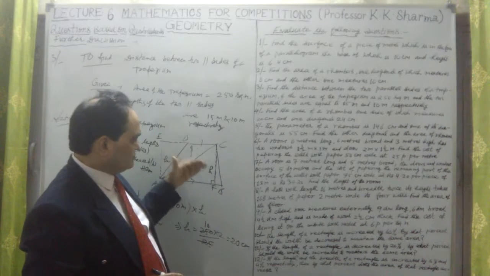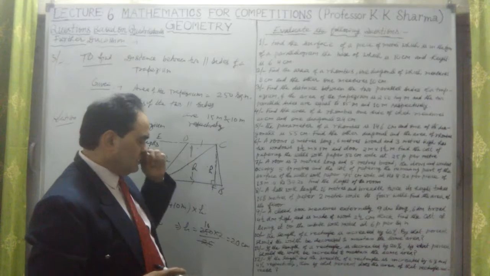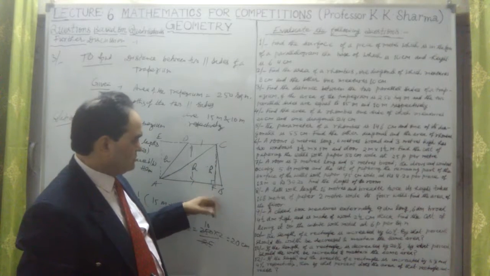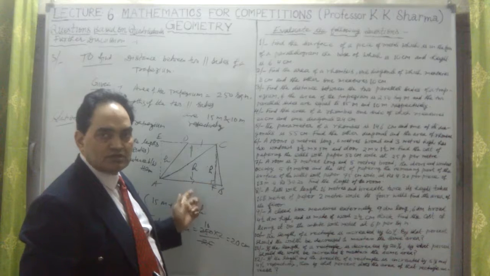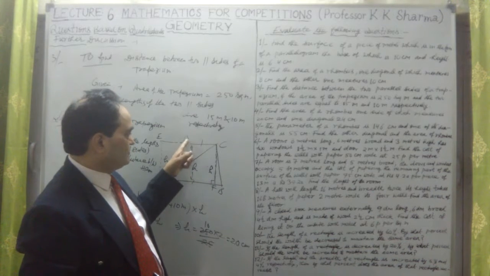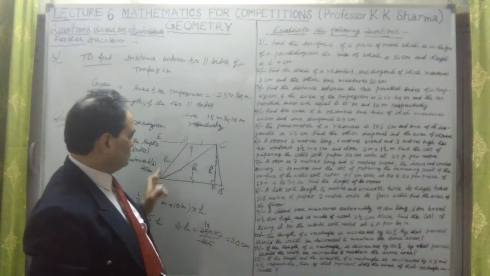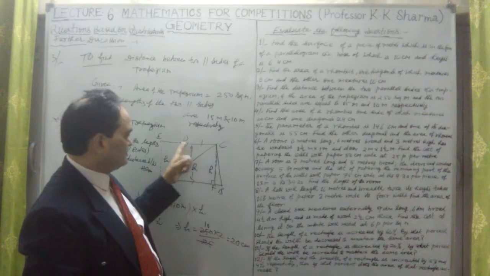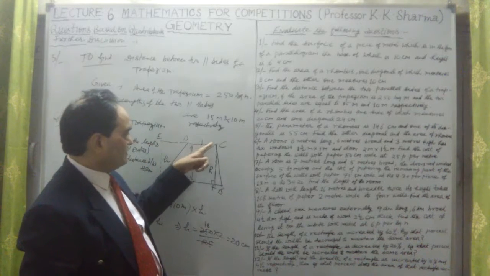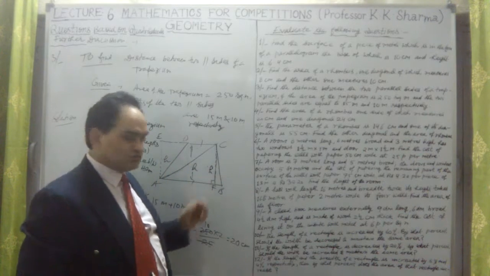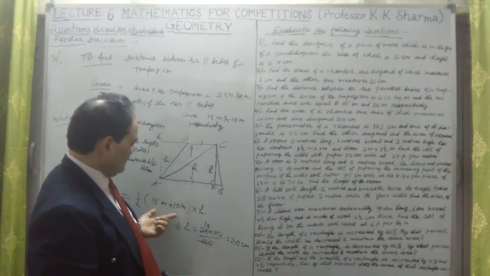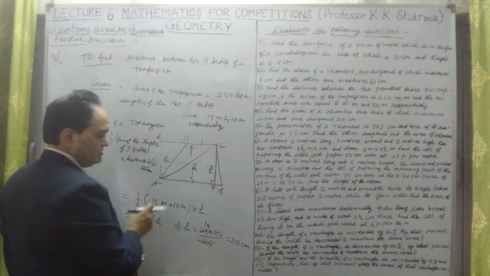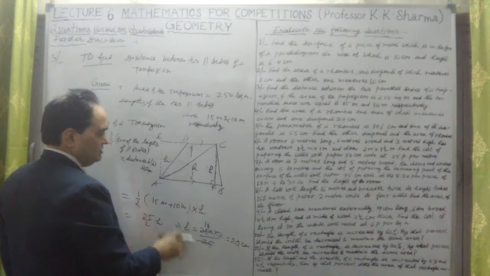Now, if I add the areas of these two triangles, that will also give the same area of the trapezium. How? The area of this triangle ABC is half base AB into height h, half AB into h, plus the area of this triangle. If I take CD as the base, then this also gives us the height h, because from vertex A we have drawn a perpendicular to the base CD, which is this h here. So half CD into h. Now take half h common. The remaining values are AB plus CD. The lengths of AB and CD are given here in bracket. This is the area of a trapezium.